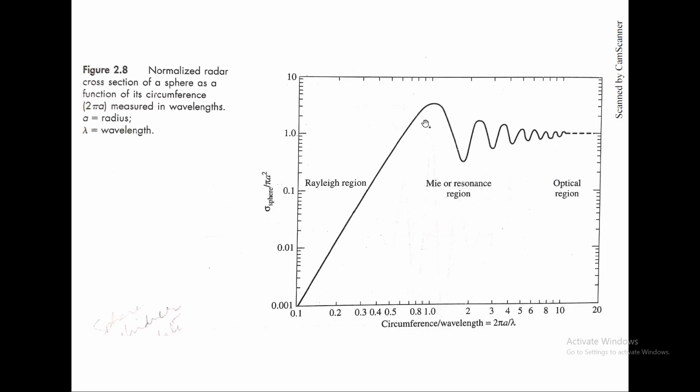This region is called the Rayleigh region. Then a damping oscillation occurs, and this region is called the resonance region or Mie region. At some point, where the ratio is much greater than 1, it stays constant. That region is called the optical region.